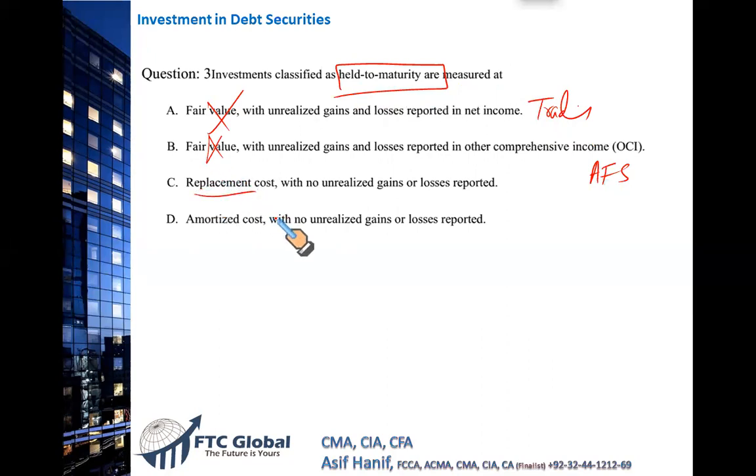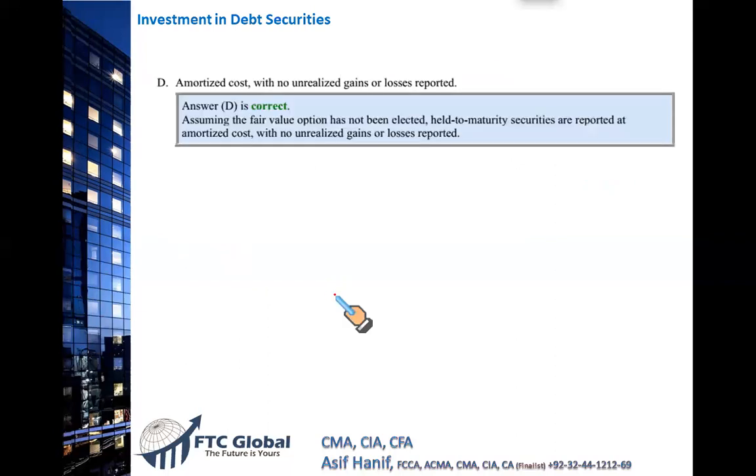Then replacement cost. This is a nonsense term. There is no such thing as replacement cost for these securities. That is used in inventory, but not in available for sale debt securities or any investment related to debt. Amortized cost with no unrealized gains and losses for fair value adjustment, this is the correct option. Remember, held to maturity securities are reported at amortized cost, and that makes D the correct option.